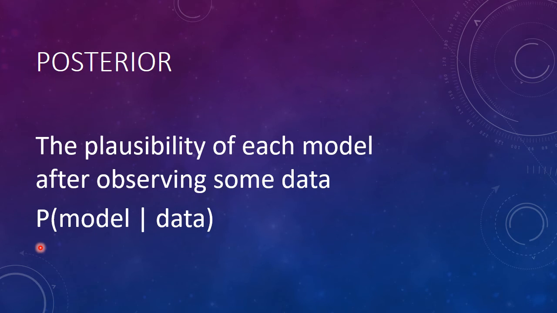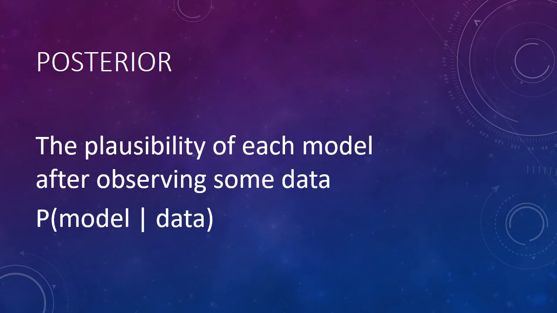Notice that this conditional probability is flipped from the likelihood. The likelihood was the conditional probability of the data given a particular model. That is, we supposed for the moment that a particular model was true and asked, what data would we get? The posterior, on the other hand, is the probability of a model given some data. That is, suppose we know some information about the bag, which model is most likely to be plausible?